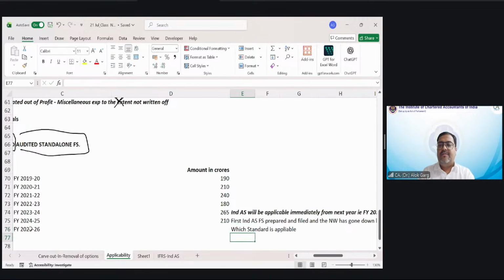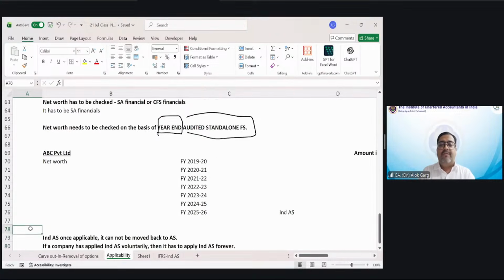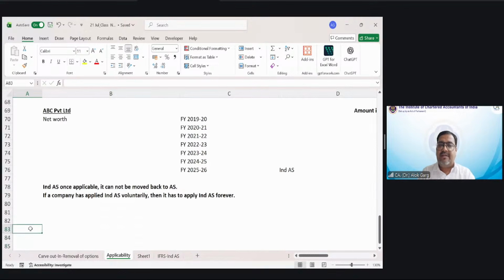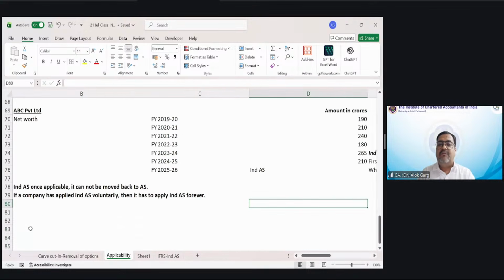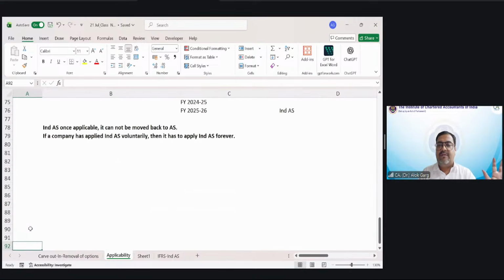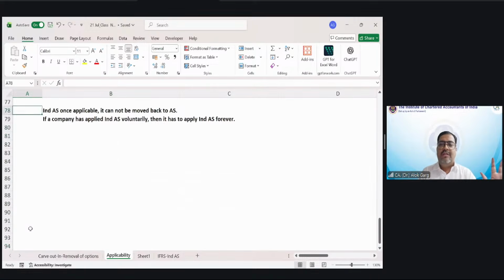In 25-26 also, Ind AS is applicable. If Ind AS is once applicable, it cannot be moved back to AS. If a company has applied Ind AS voluntarily, then it has to apply forever. There is no U-turn. Once you apply Ind AS, you have to be in Ind AS forever.